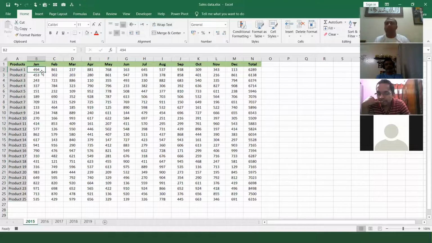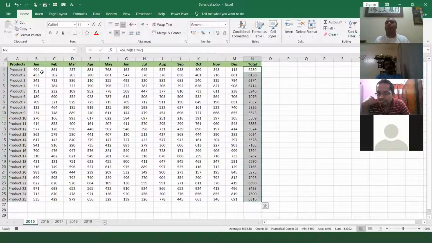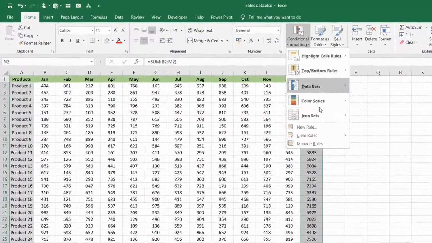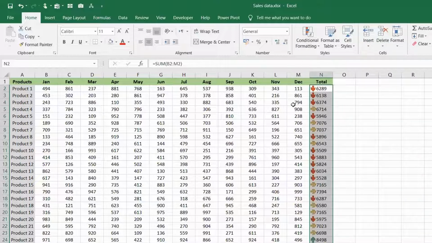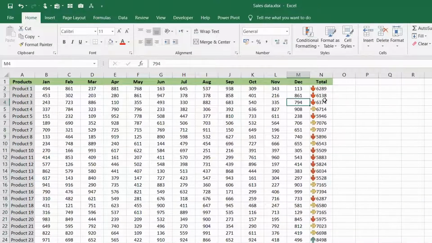Now all this, whatever I'm doing now friends, it is recording, because I said start a recording. Now what I will do, I will come on my last column and I wanted to add some conditional formatting. So I go to the conditional formatting, icon set. Over here I'm adding some icon set. I hope you know icon set. The ones which are in red, it's less than average. The ones which are yellow, it's average, and the one which is green, it's more than average. Okay, that is a separate topic, but just for your idea.